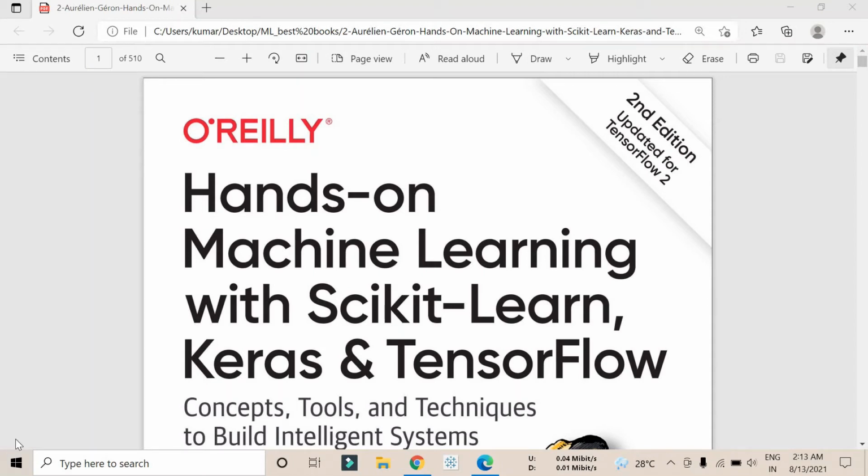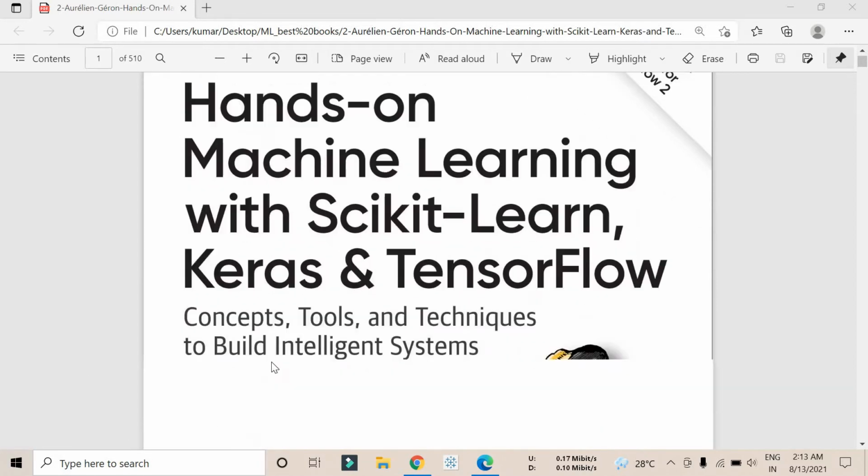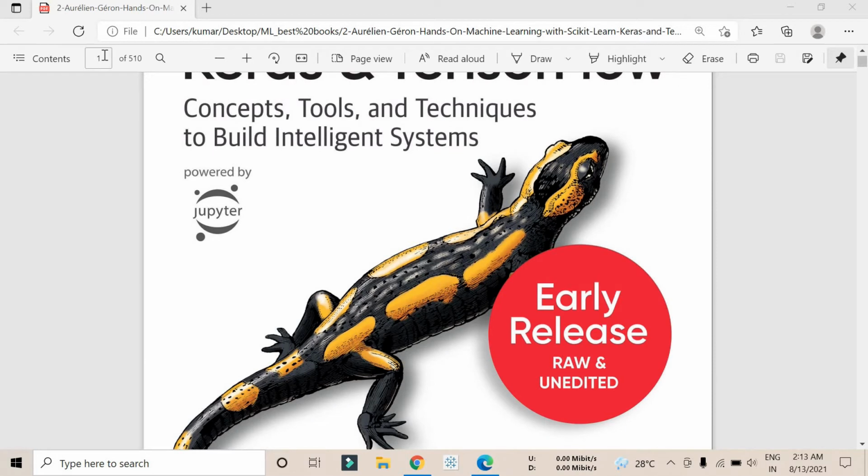In this particular video, we're gonna cover chapter 3 of this book called Hands-on Machine Learning with Scikit-learn, Keras and TensorFlow. We have already covered chapter 1 and chapter 2 in the previous parts. If you want to watch those, I will put the link in the description. So without wasting time, let's go to the index page.